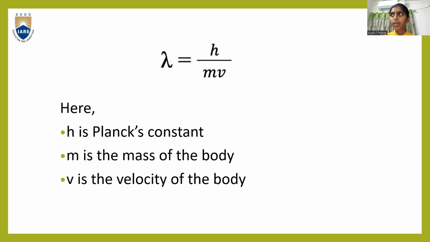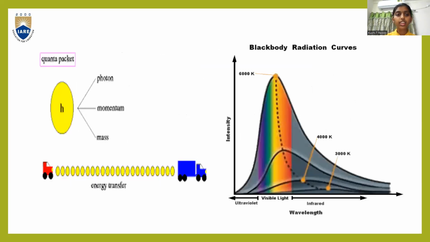Generally, in the case of velocity of light, you take v value as 3 into 10 power 8 meters per second or 3 into 10 power 10 centimeters per second. These are standard values when you are taking it as velocity of light. Here you can see the black body radiation curves, which is drawn between intensity and wavelength. So you'll have ultraviolet region, visible region, and infrared region. According to the colors, you can differentiate these regions.